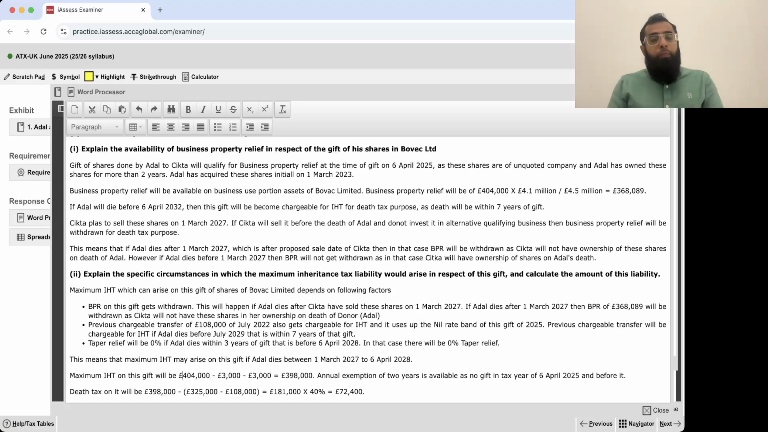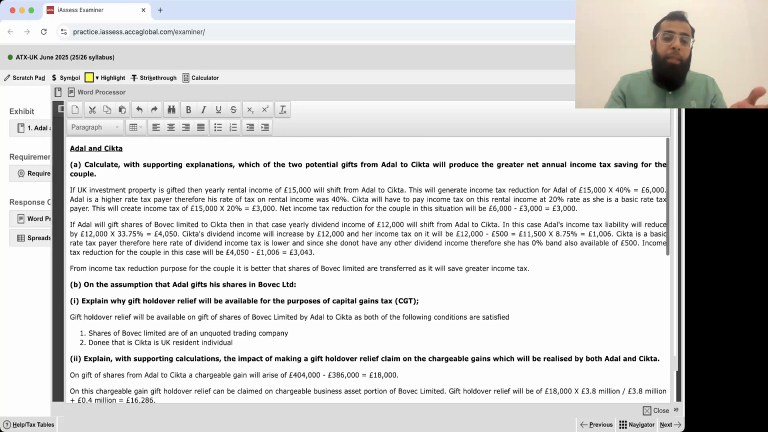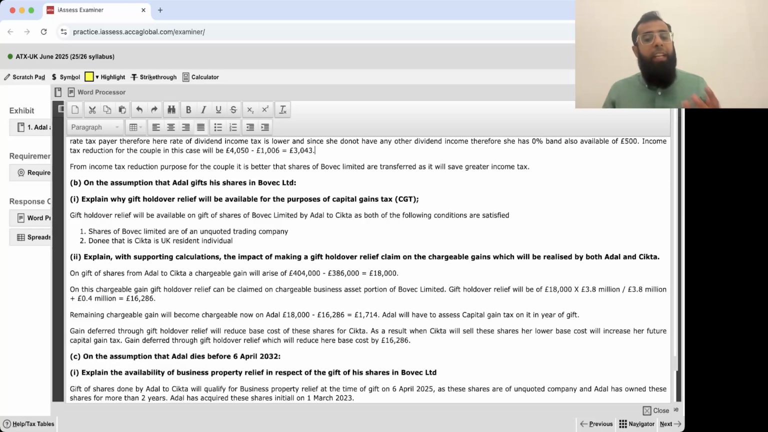So with this, the complete exam paper of June 25 attempt is done. In this series of past paper discussion sessions, we'll be discussing around 7 complete attempt exam papers, which is very much essential for your exam preparation. See how the rules interact with each other: taper relief, BPR, previous transfer becoming chargeable. At the same time, there is income tax, gift holdover, everything getting mixed up. So many students just do the topical practice and they are not able to deal with the actual examination because they have not practiced these situations. So this is my role as a teacher, to teach you these complete exam papers.